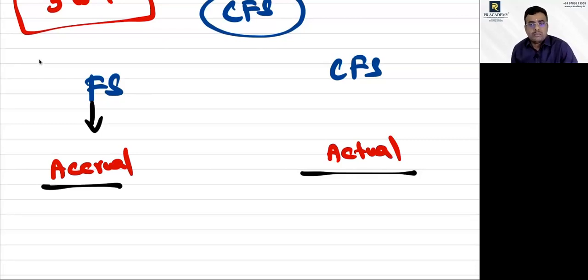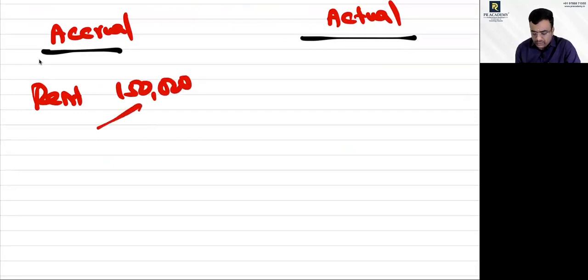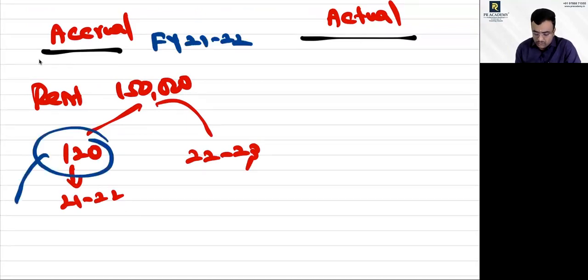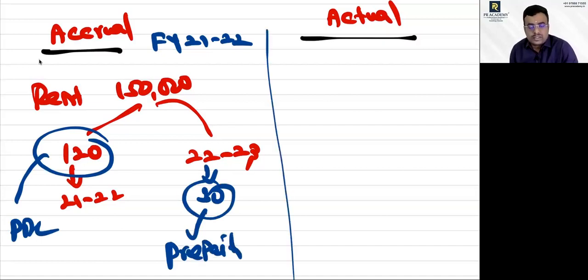See, I have paid rent of 1,50,000. Out of this, 1,20,000 is related to 21-22. Balance is related to 22-23. From the point of financial year 21-22, this alone will go to the profit and loss account. The 30,000 will be treated as prepaid rent. Yes or no? Yes, sir. But when you come to cash flow statement, we are least bothered about whether that expense is related to this year, the last year, or a future year.